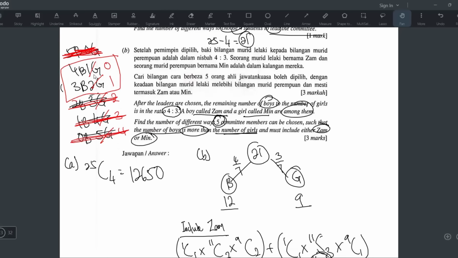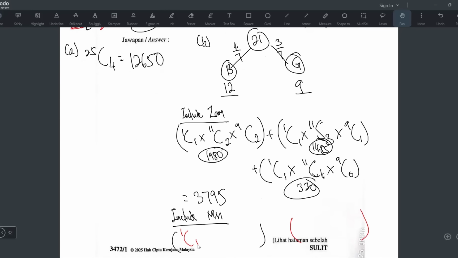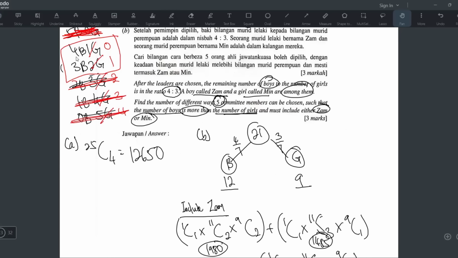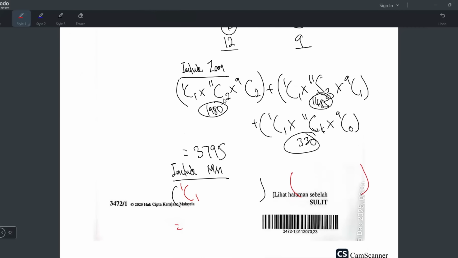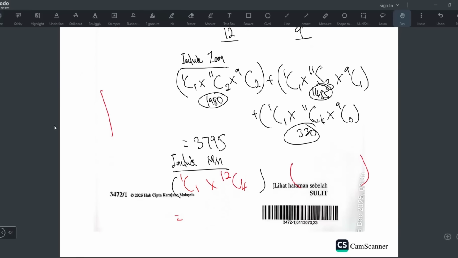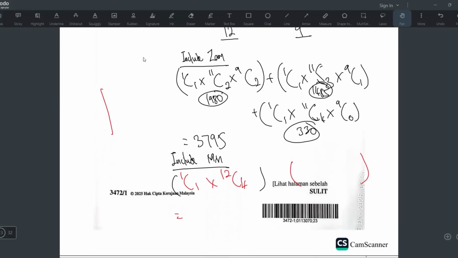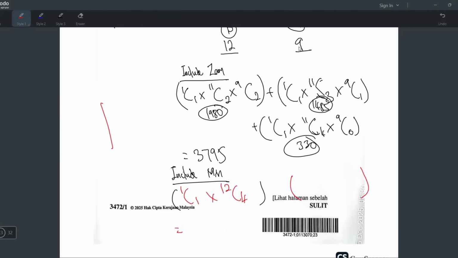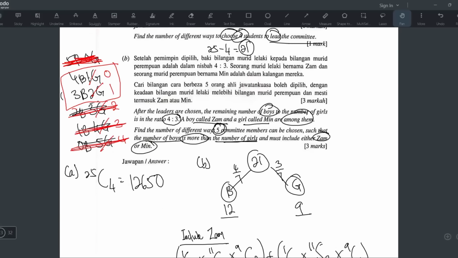Let's do this one: 4 boys, 1 girl. The 1 girl is already Min, so just left with the 4 boys. The 4 boys you choose from how many people? 12. So 12C4, like that. Wait, is this correct? 12C4. Correct. The 9 girls already chose 1, so 8 left, but I just need to choose 0, so even if I don't write this it's fine, because 8C0 is 1. But I'll write it so that you understand. So 8C0.